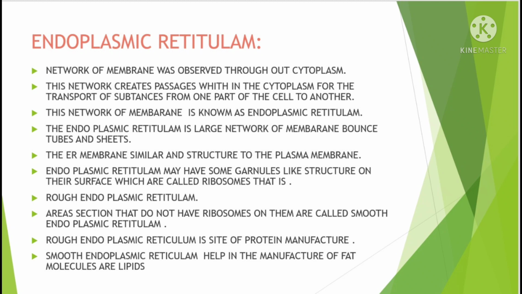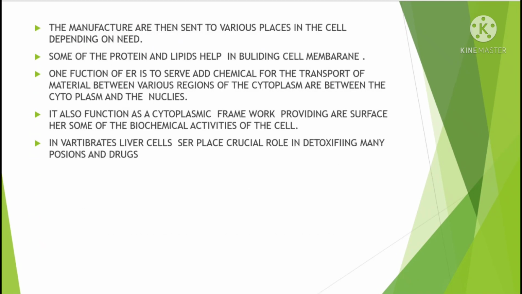The endoplasmic reticulum may have some granule-like structures on its surface, which are called ribosomes. That is the rough endoplasmic reticulum. Rough endoplasmic reticulum is the site of protein manufacture. Smooth endoplasmic reticulum helps in the manufacture of fat molecules or lipids. The manufactured proteins and lipids are sent to various places in the cell depending on need. Some of the proteins and lipids help in building the cell membrane.